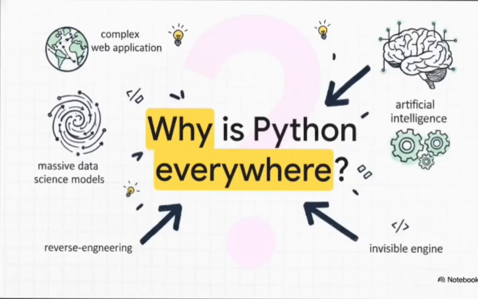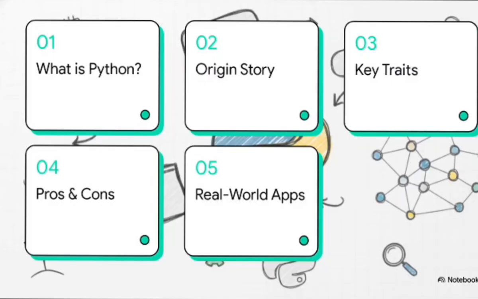Which brings us to the big hook for today. Why is Python everywhere? From the web apps you browse every single day to massive data science models predicting global trends, right down to the artificial intelligence that's actively shaping our future, Python is right there. It's the invisible engine running the show. So, in this explainer, we're going to reverse engineer exactly why that is, using our source material to give you the ultimate breakdown. Here's our roadmap for today.